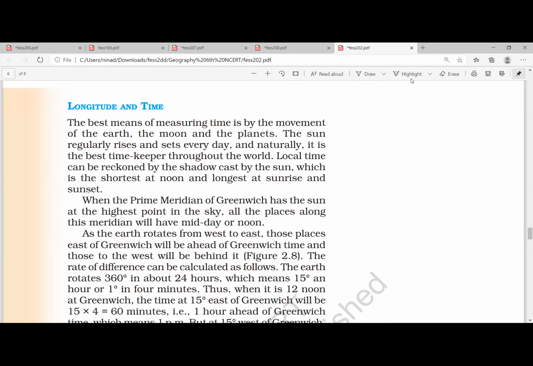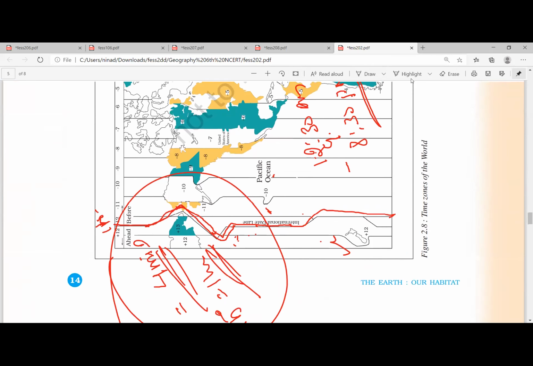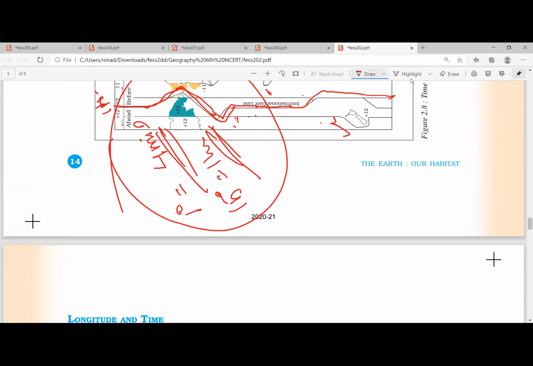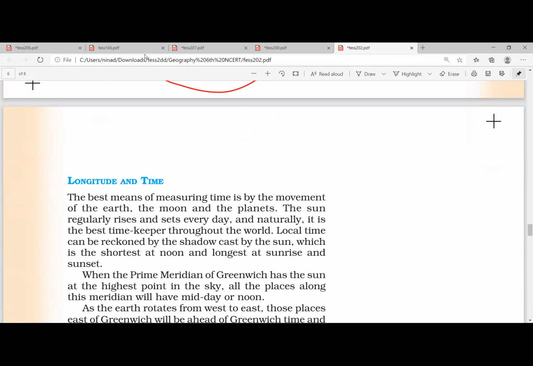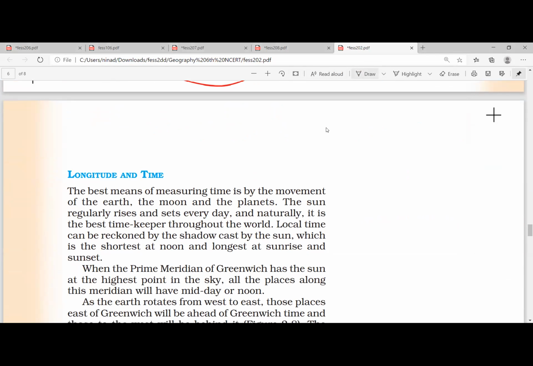Okay, look at this, guys. If they're asking for 60 degree western side, then you have to subtract. When they're asking for 60 degree eastern side, then you have to add. For example, Indian time: India is in the eastern hemisphere. In the eastern hemisphere, we are ahead of GMT. Write this word: Eastern hemisphere is ahead of GMT.